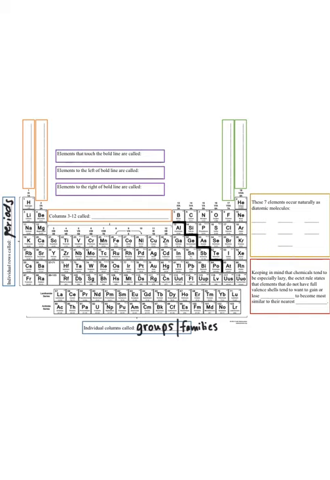Group 1, or Group 1A, are called the alkali metals. And Group 2, or 2A, are called the alkaline earth metals.